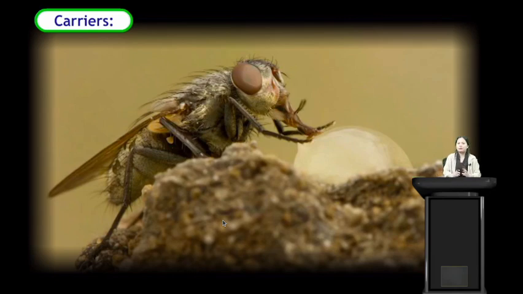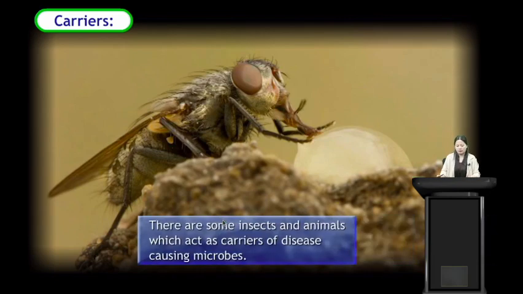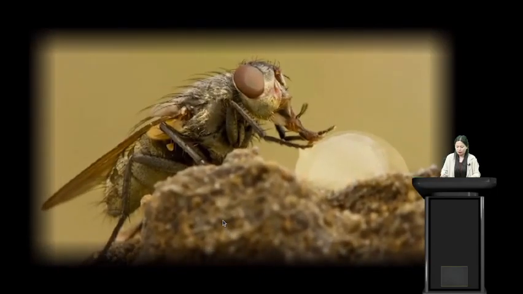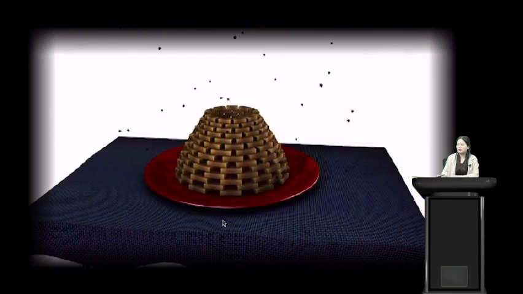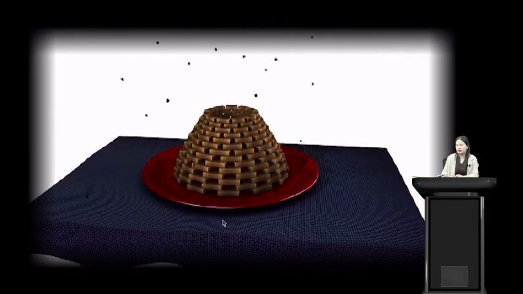Alright students, besides physical contact and using the articles used by the infected person, there are also other ways in which a disease can be transmitted from one person to another. So we have carriers. What are carriers? There are some insects and animals which act as carriers of disease-causing microbes. Here we have some examples. Flies: the housefly is a common example.